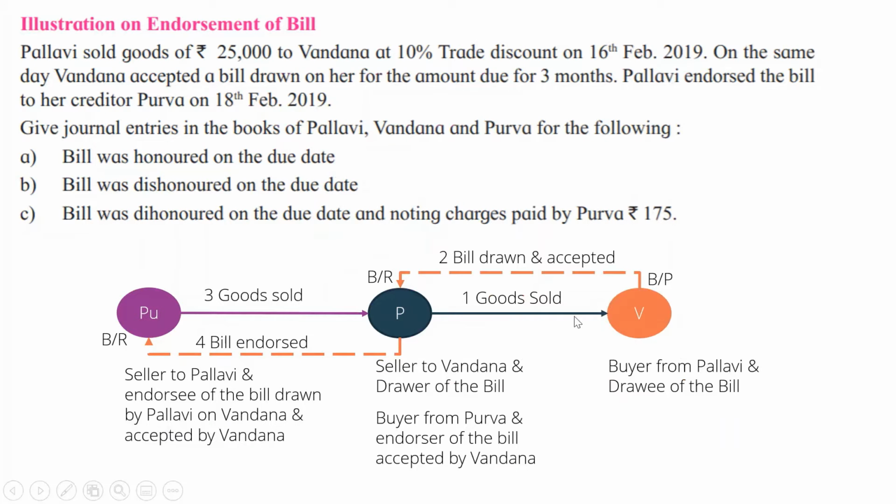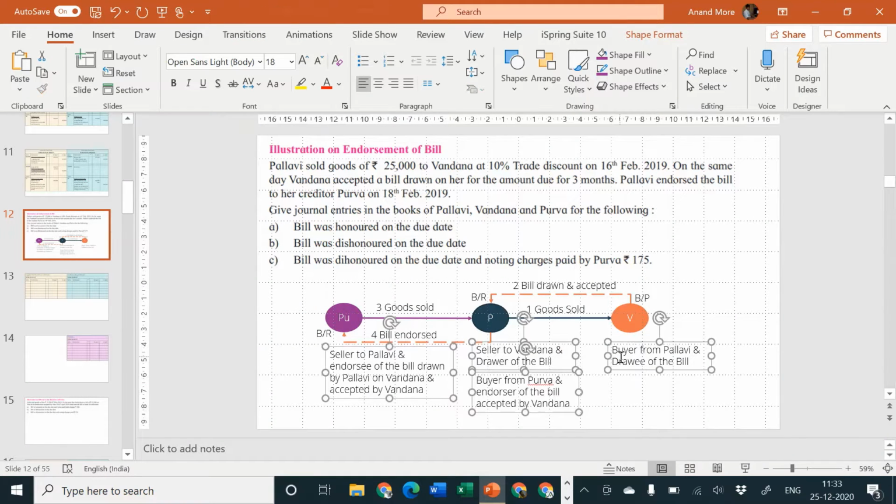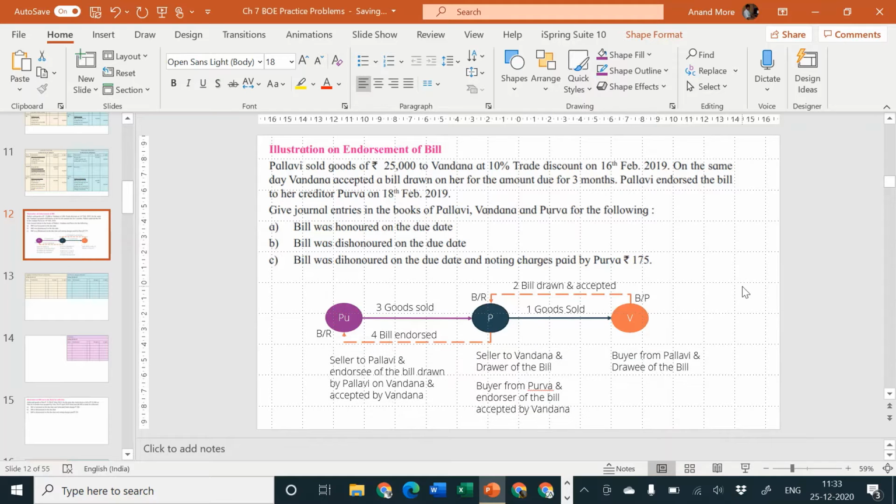First, what happened? Goods are sold. Second, what happened? Bill drawn and accepted. Third, what happened? Again, goods are sold by somebody else to somebody else. And then bill is endorsed. So now no new bill is drawn and accepted, but the old bill, which was already lying with us as bills receivable, that itself is getting endorsed. I hope it is clear to all of you. Any difficulty? Okay, very good. If you want, you can draw the format. Pause the video for a second, draw the format, and then we'll go ahead.